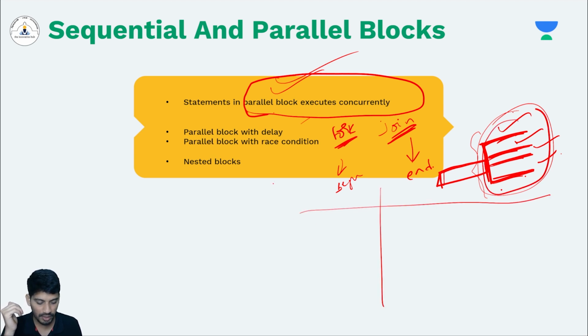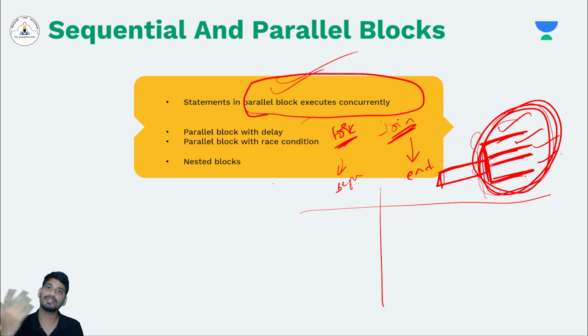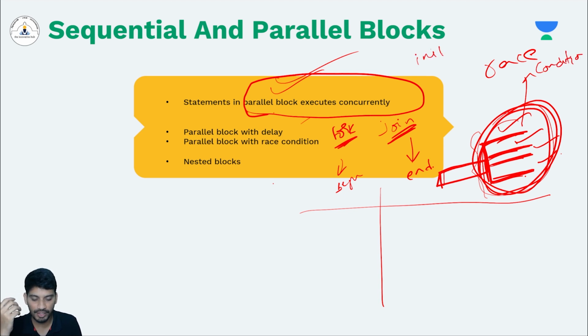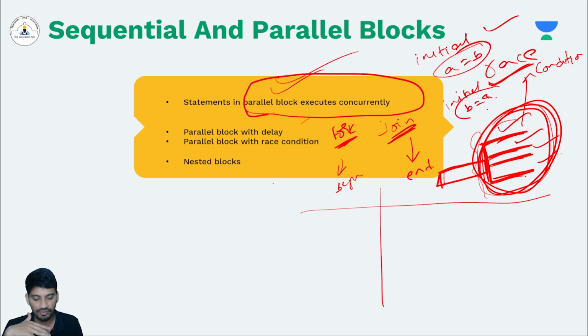Since they are executing concurrently, if you have concurrent execution, there is a chance of race condition. That we have already seen while defining two different initial blocks using blocking statements like this: A equals B, and in the other initial block B equals A. Since they both execute concurrently, there is a chance of race condition.